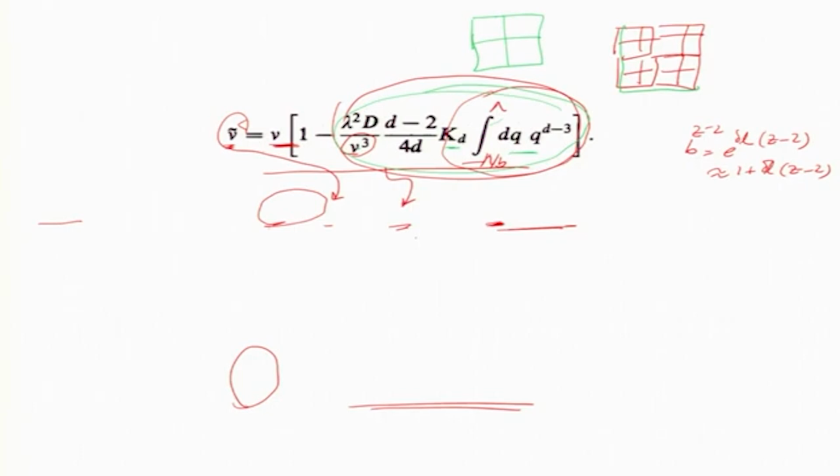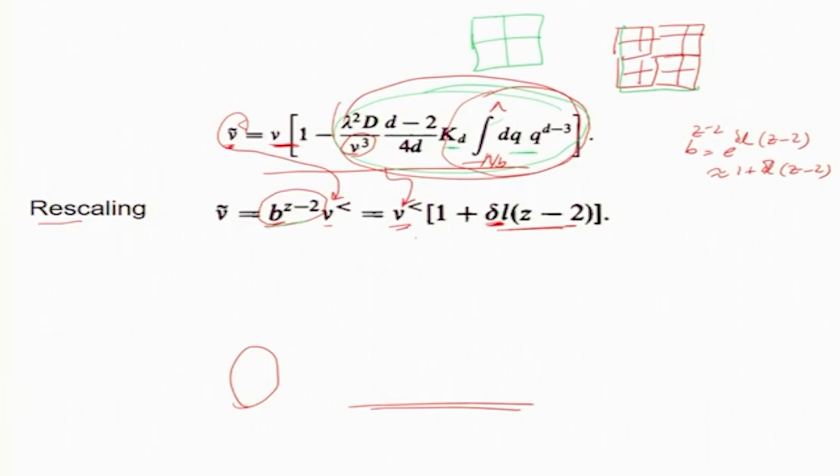So, I need to rescale it to make it like the small earlier square, and that scaling is like b to the power something, and we know for nu it is b to the power z minus 2. That factor we derived earlier, in fact exactly the same factor b to the z minus 2. If you recall, the new Laplacian had the b to the z minus 2, right, then that z is equal to 2, and that is a disaster, right.